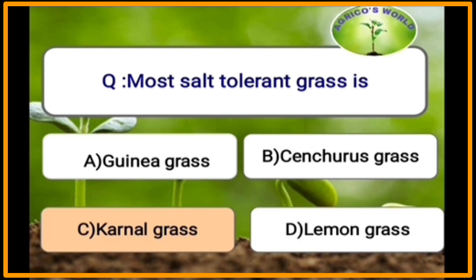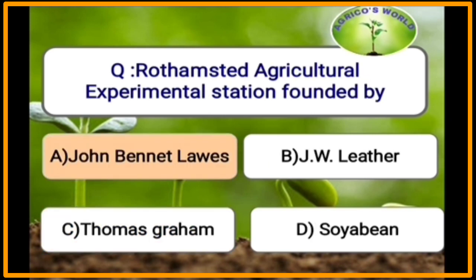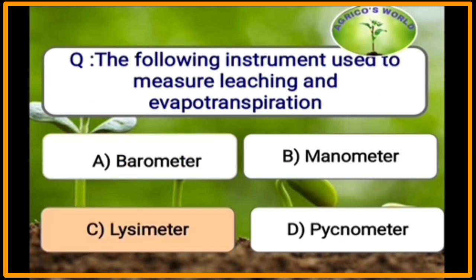Most salt tolerant grass is Kallar grass. Rothamsted Agriculture Experiment Station was founded by John Bennet Lawes in England. The instrument used to measure leaching and evapotranspiration is lysimeter.